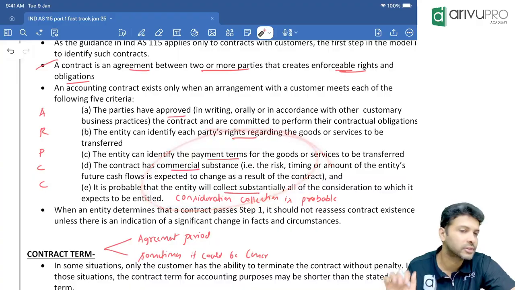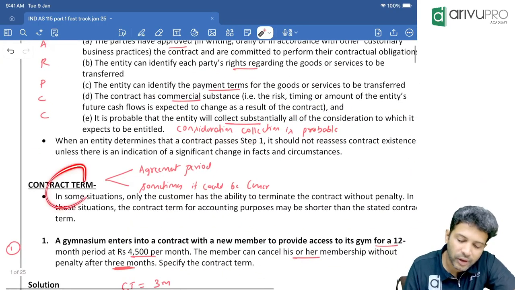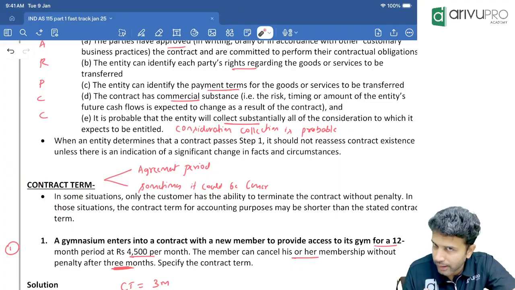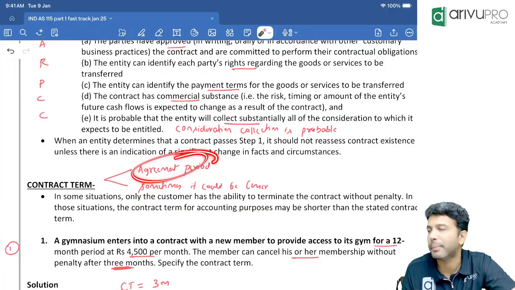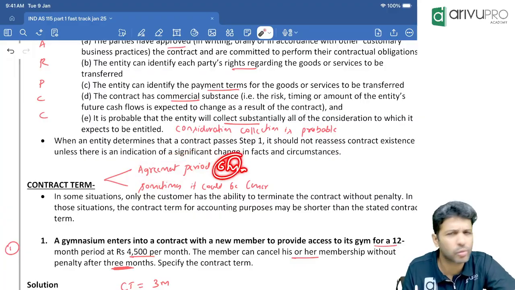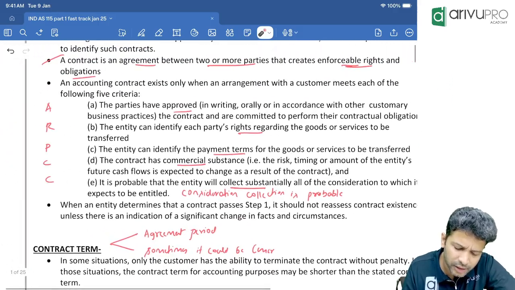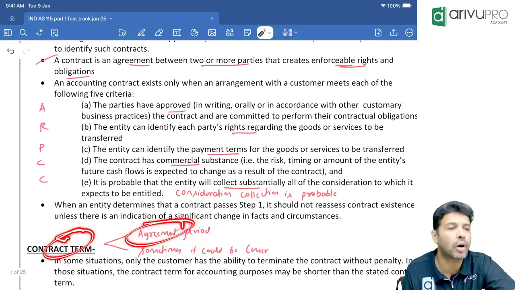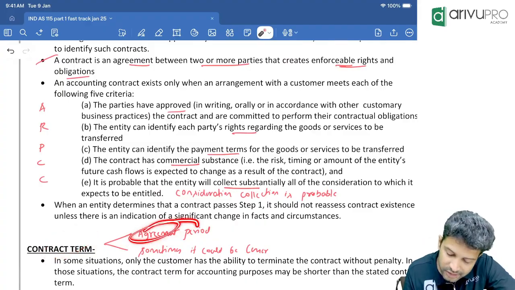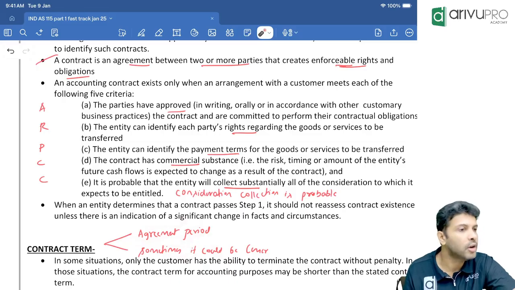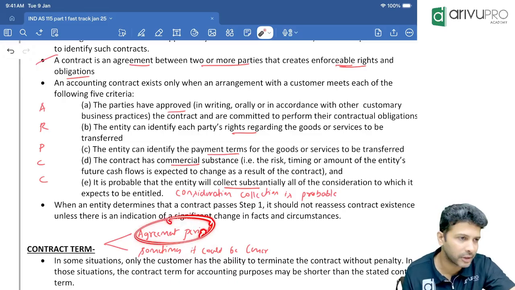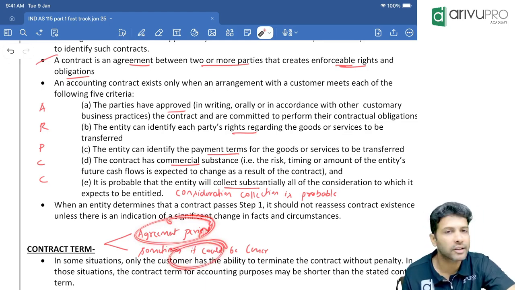First aspect over. Clear? Okay, next one, contract term. Contract term as in duration. Usually contract term is the agreement period. Let's say you made an agreement for 6 months. Then that 6 months becomes the contract term. But in some cases, contract term can be lesser than the agreement period also. Usually contract term is the period mentioned in the agreement, but sometimes it can be lesser also.